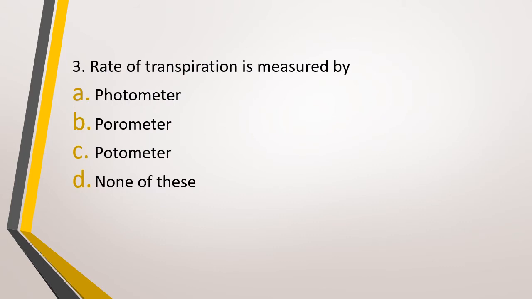Question number 3. Rate of transpiration is measured by option A, photometer, option B, porometer, option C, potometer, or option D, none of these. Which of the following devices is used for measuring the rate of transpiration? The correct answer is option B, porometer.